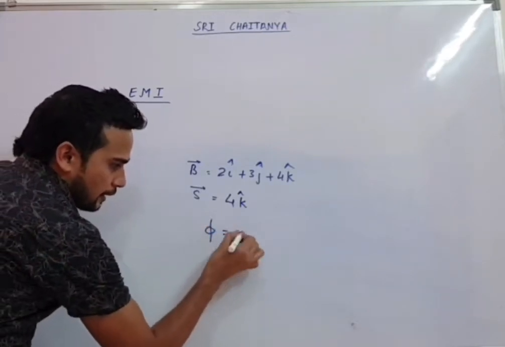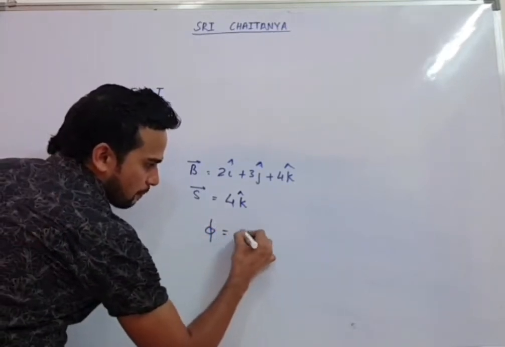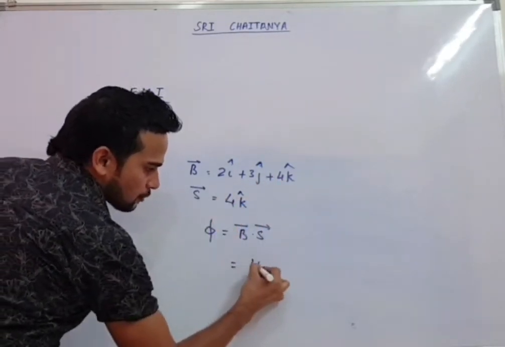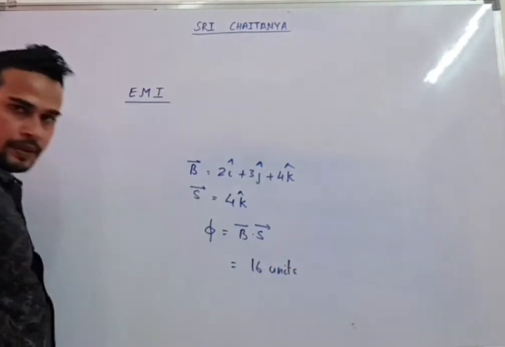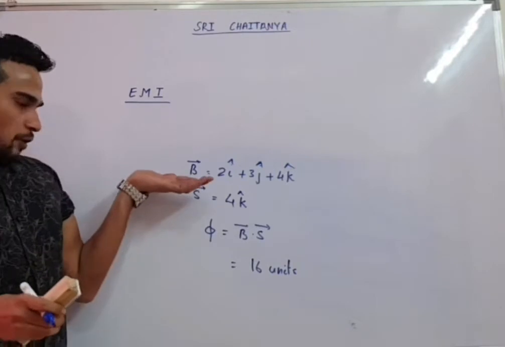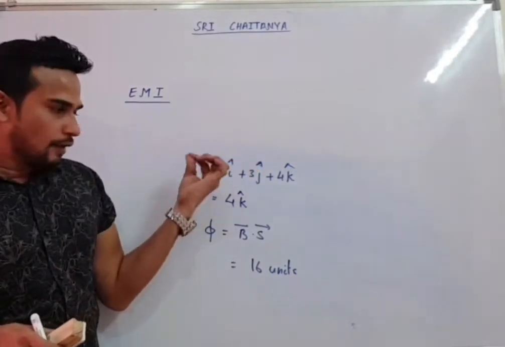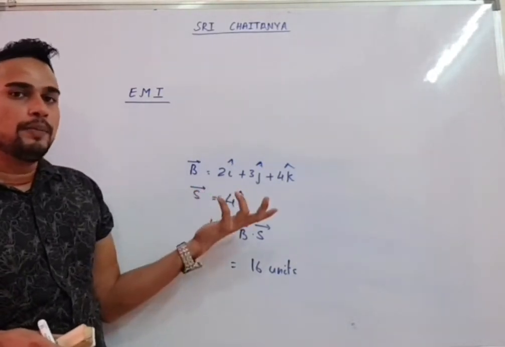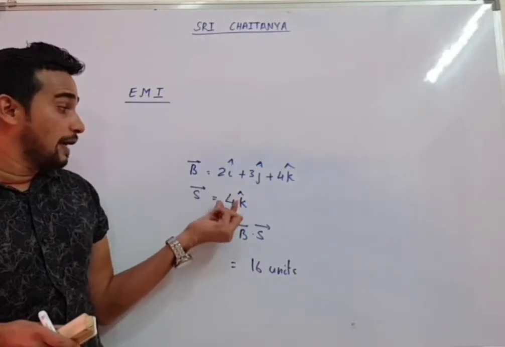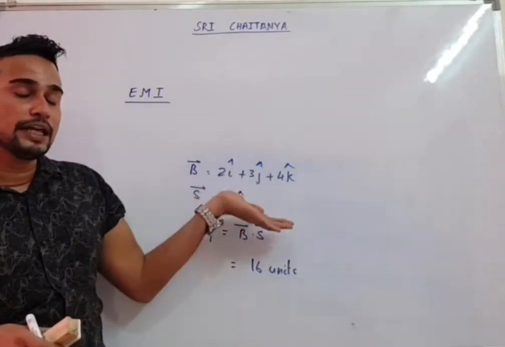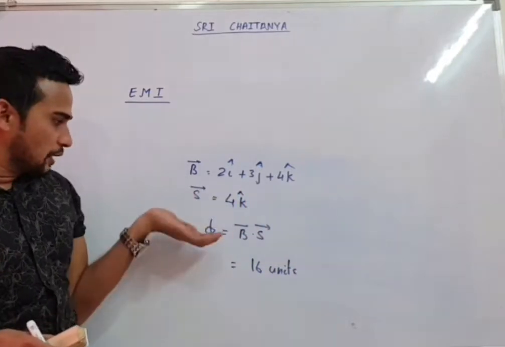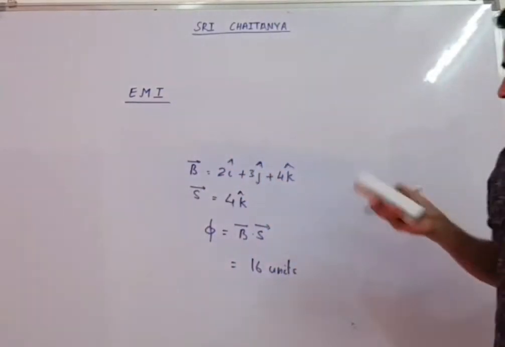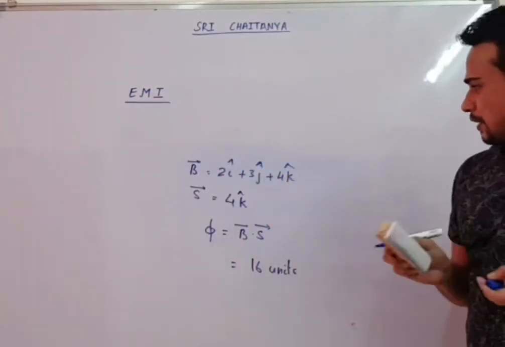Now flux is asked, so I think everyone has got the answer. We know flux will be simply B dot S. You can do the dot product, k with k, so the answer will come 16 units. So this is one question where they will give you the magnetic field and the area. Only one thing you need to find is the area vector. Area magnitude will be known. Direction: the area vector will be perpendicular to the plane, so if it is placed in XY plane, it will come k cap. Once you get that, you can do the dot product and get the answer very easily. So this is how questions are asked from magnetic flux. Only one type of question is there.